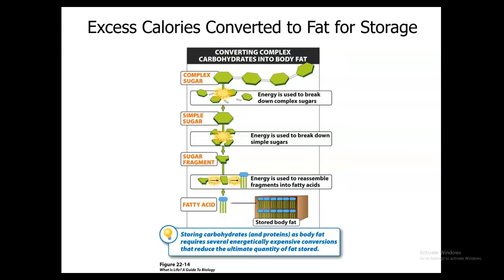So excess calories can be converted into fat storage. You can take your complex sugars, and as you break them apart, the energy is going to be used. You have to use more energy to break them apart even more. You break them down to a simple sugar. Those sugar fragments then can be converted over and stored as fats or made into fatty acids, which are stored in the body. Usually they're going to be stored as adipose tissue or in that subcutaneous layer.